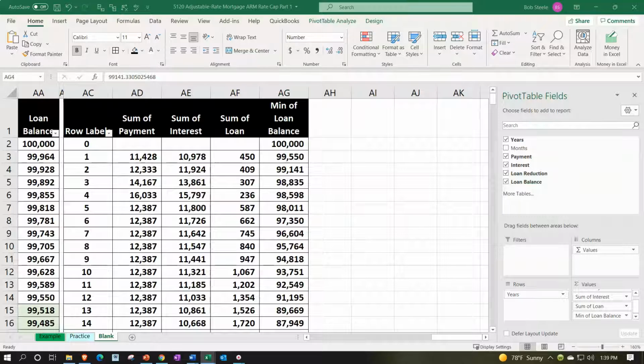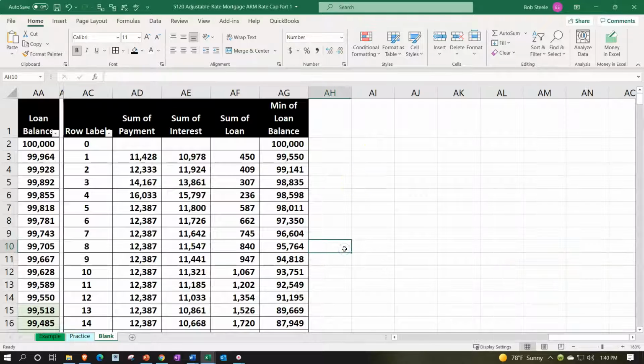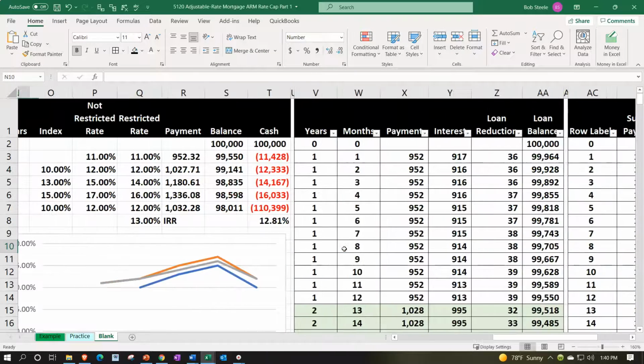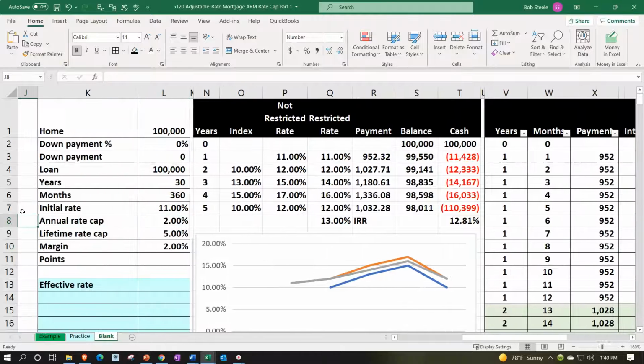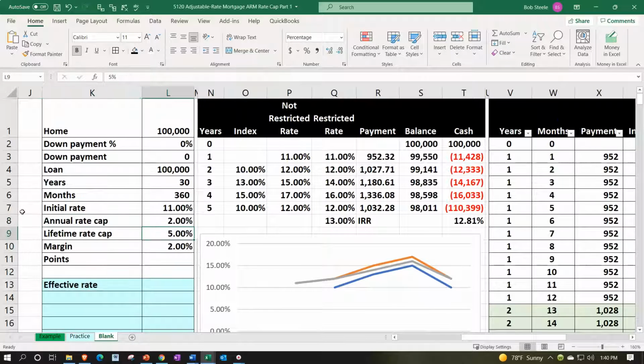Then we can take that and think about our IRR calculations, just to get an idea of the IRR. Now remember, you can have a bunch of different scenarios if you're taking on this kind of loan. You can compare it to a normal loan. You can compare it to different loans that might have the caps or not, because you would think that if they're going to give you these caps, they might have less favorable terms in terms of rates, because they're reducing the risk. They're making it less variable, so you can compare different loans like that.